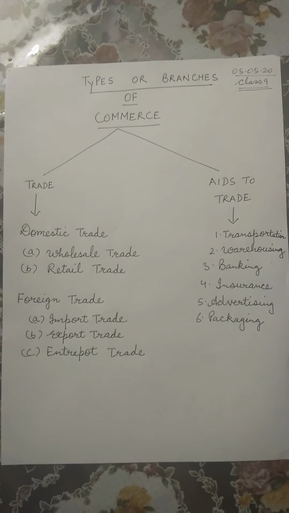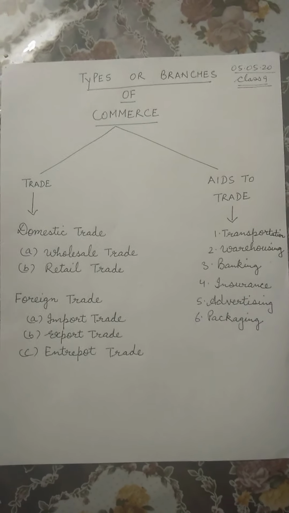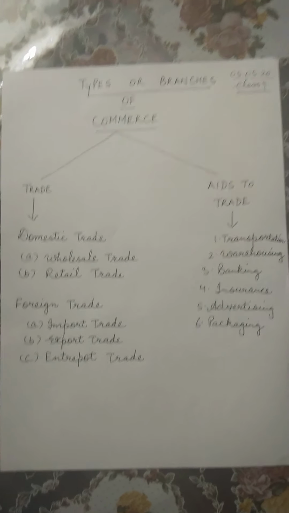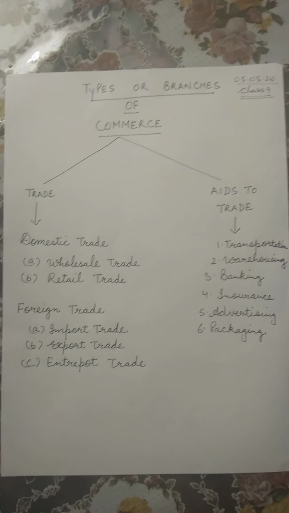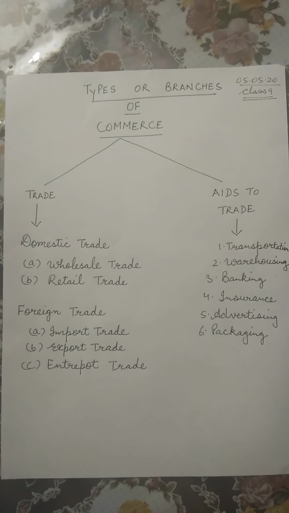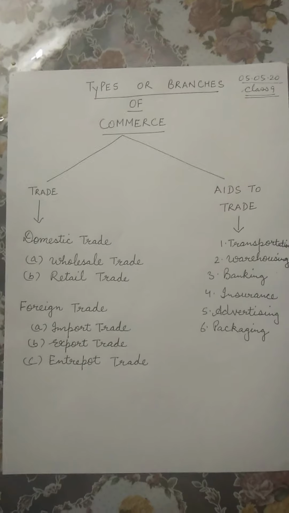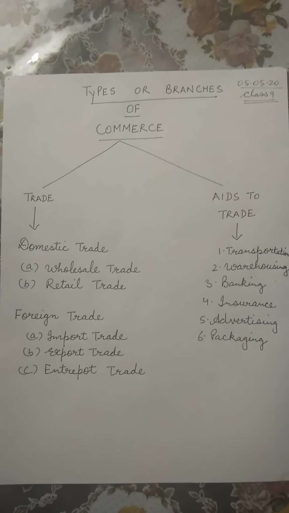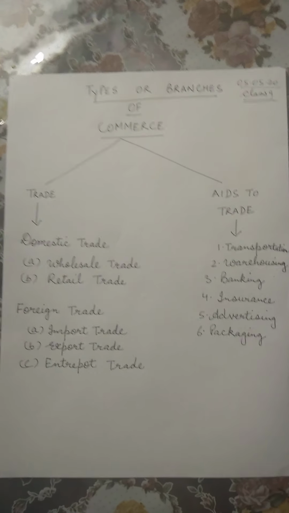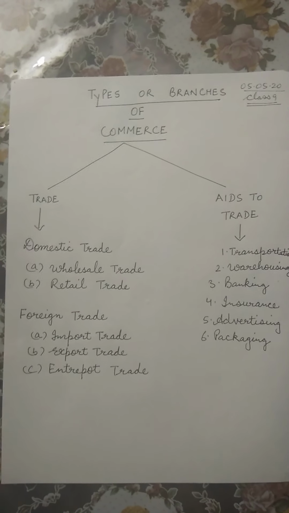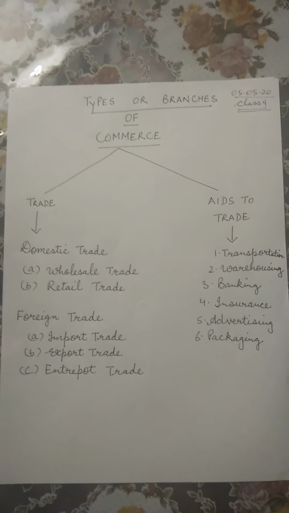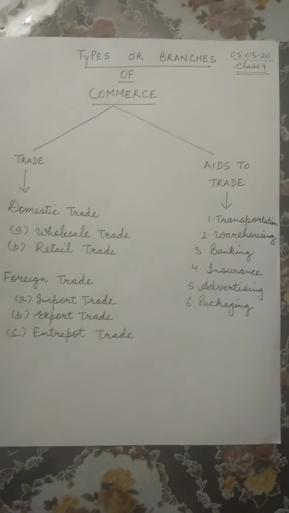Now let us discuss what we mean by entrepot trade. Entrepot trade is basically importing goods from one or more countries, that is purchasing goods from different countries, with the purpose of exporting them, selling them to some other countries. For example, India may import oil from Iraq and then sell it further to Bangladesh. So this is entrepot trade. It is basically a combination of import and export. So children, this was about trade and its types.